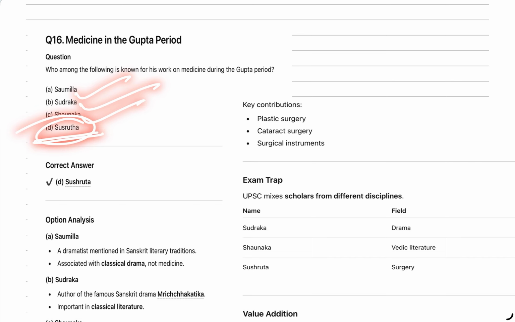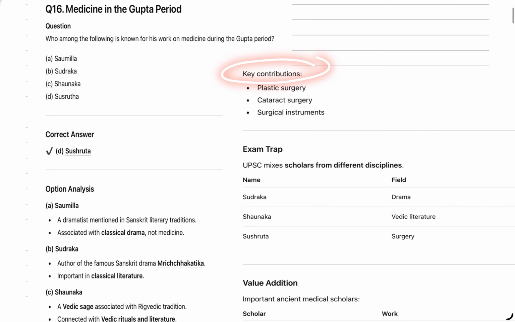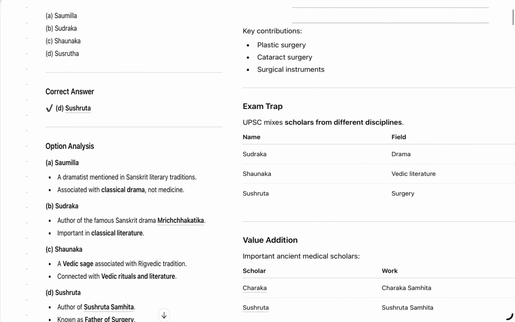Our answer will be Sushruta. He gave the idea about medicine. So the answer is Sushruta. What else? His other contributions were plastic surgery and cataract surgery, then surgical instruments. So we need to know about Sushruta, and also these options should be given the right focus so that we can solve any future questions.